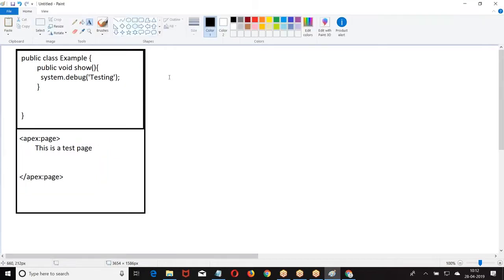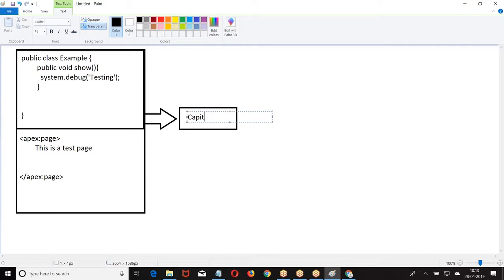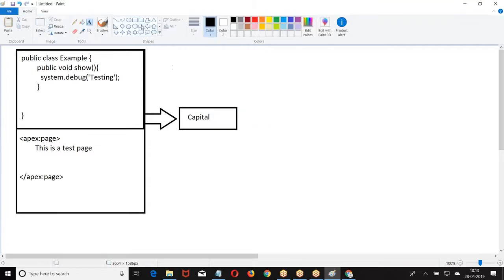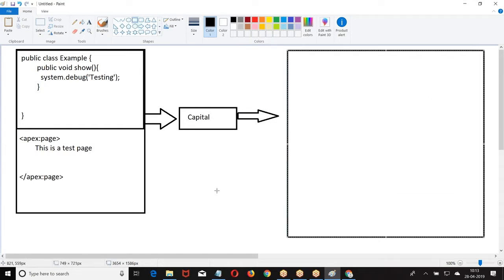I have wrapped both of them under one name called capital, and I deliver this to the third party system. I have designed a package with one class and one page. I gave the name called capital. I gave this package to the third party system.